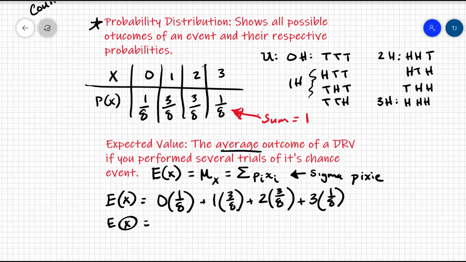This is actually pretty simple for us to calculate now. We have 0, right? And then we have 3/8 times 1 is 3/8. 2 times 3/8 is 6/8. 3 times 1/8 is 3/8.